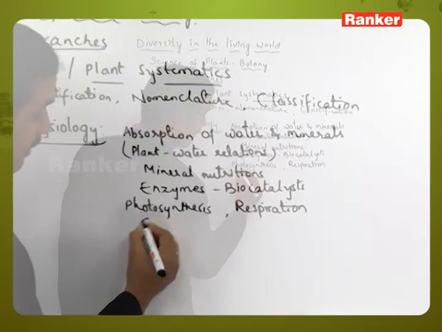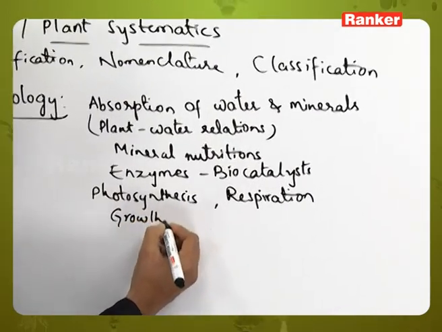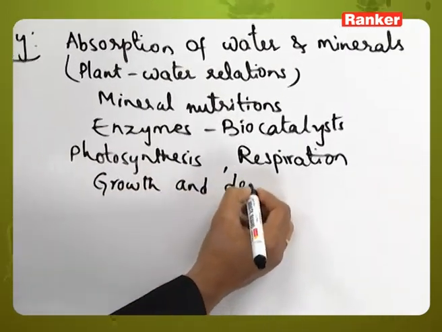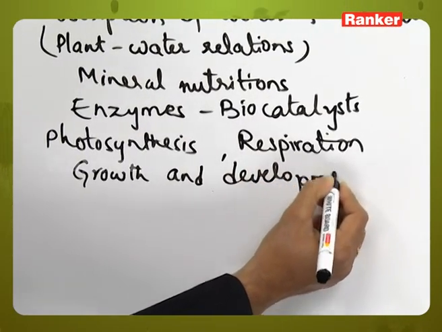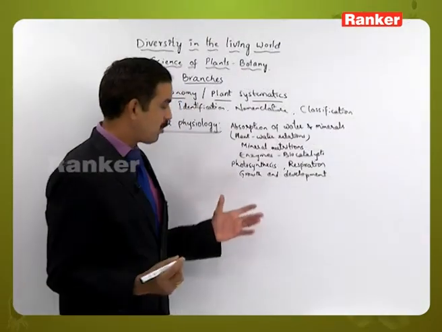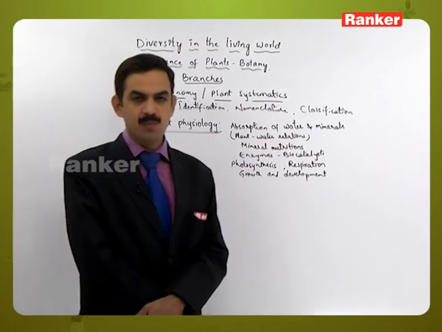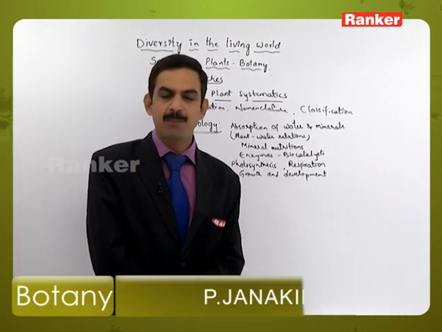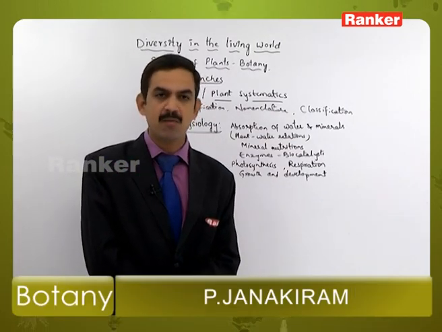Apart from this, the plant will show growth and development also. How can we say that growth is taking place in plants? There will be an increase in the size of the plant and a change in mass.